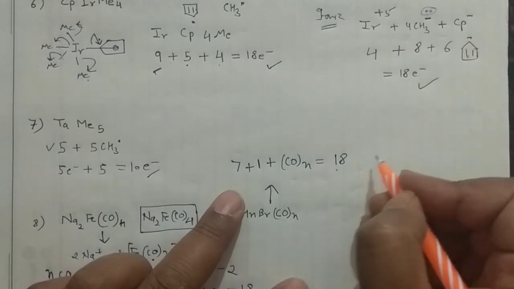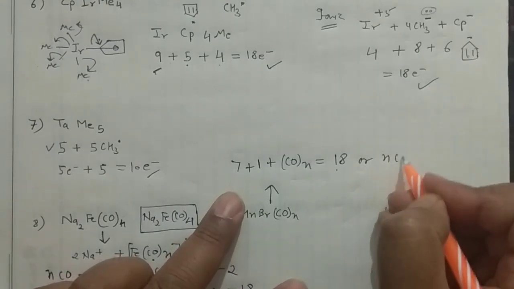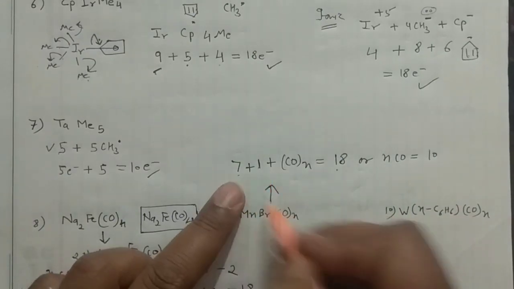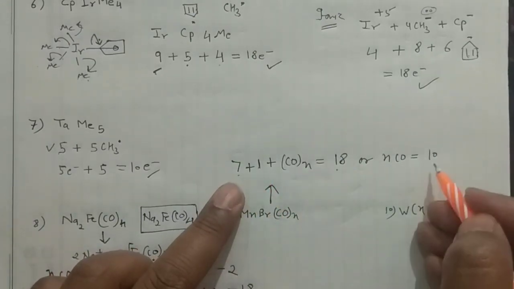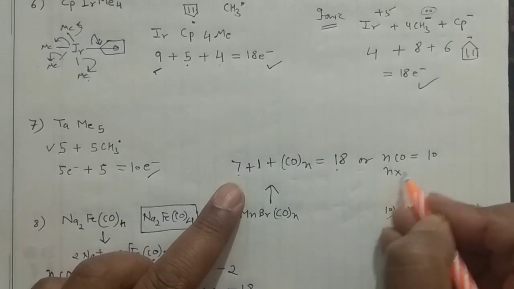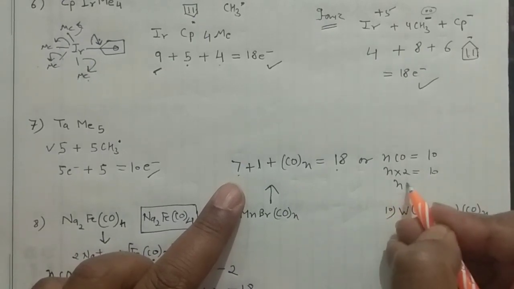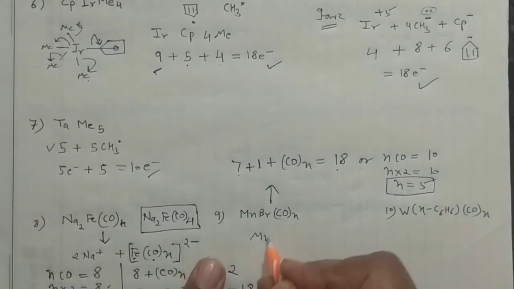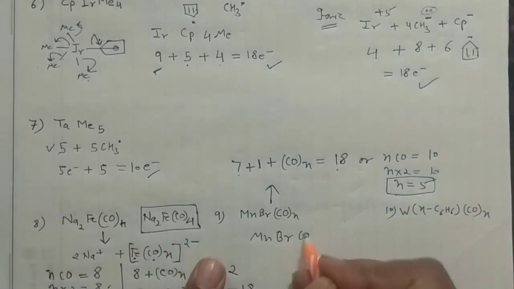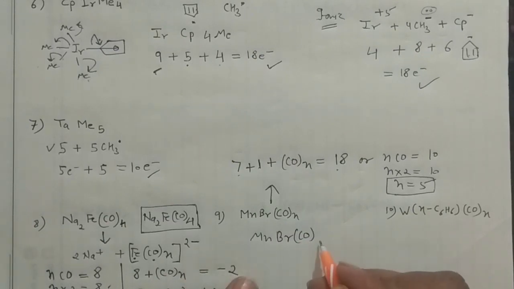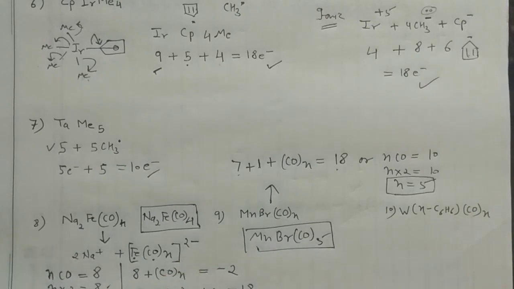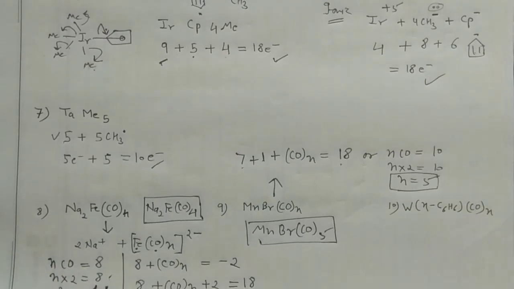So if you solve that problem, then you will have n times CO equals 10: 7 plus 8, and 18 minus 8 gives you 10. So n into 2 equals 10, n equals 5. In that case your compound would be MnBr(CO)5. Okay, so this is the answer. See how easily you can solve these problems.